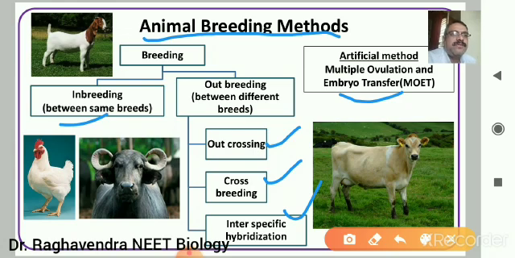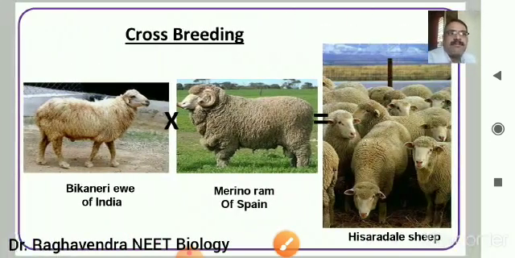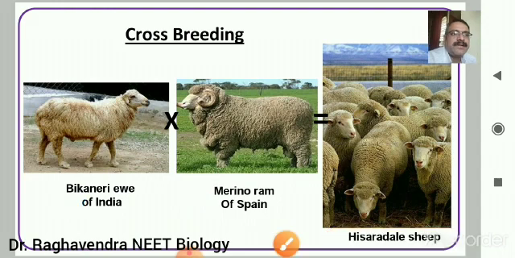Now, the most well-known method is crossbreeding. The Bikaneri ewe is from India, from Rajasthan, whereas the Merino ram is from Spain. The Bikaneri ewe has better disease resistance, whereas the Merino ram has good quality wool and meat. When we cross these two, we get the Hisardale sheep. This Hisardale sheep has disease resistance, and it has better wool and meat. This is developed in Punjab.